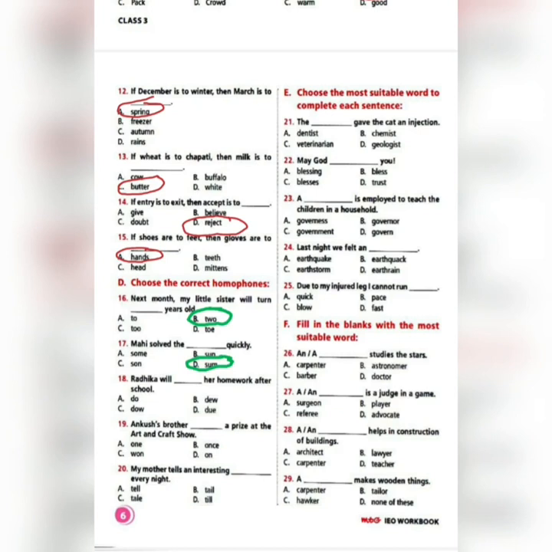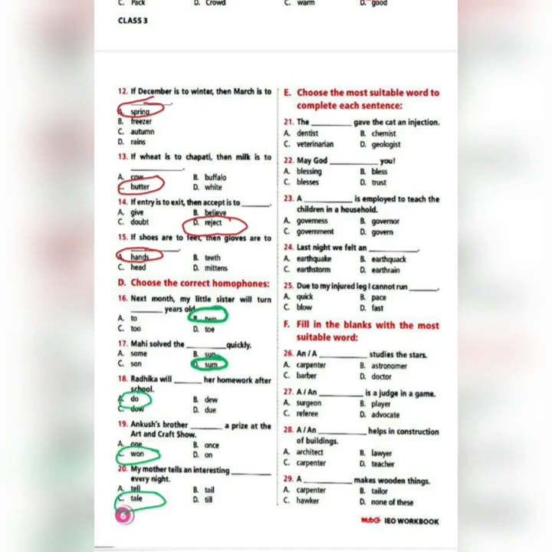Number 18. Radhika will dash her homework after school. Correct answer is A, do. 19. Ankush's brother dash a prize at the art and craft show. Correct answer is C, WON, won. Question 20. My mother tells an interesting dash every night. Tell, tale, tale, till. So tale, two tales are there. The correct one is TALE, tale, which means a story. So C, TALE, tale is your correct answer.